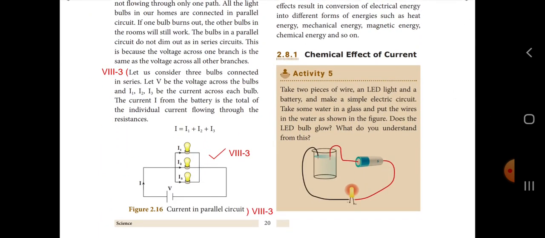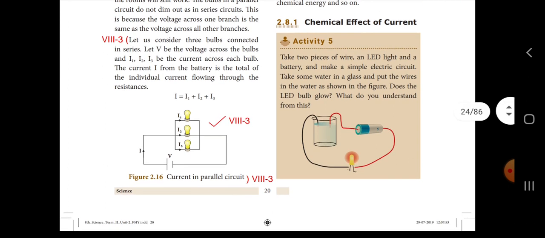Let V be the voltage across the bulbs and I1, I2, I3 be the current across each bulb. The current I from the battery is the total of the individual current flowing through the resistances. I is equal to I1 plus I2 plus I3. So this diagram represents current in a parallel circuit.